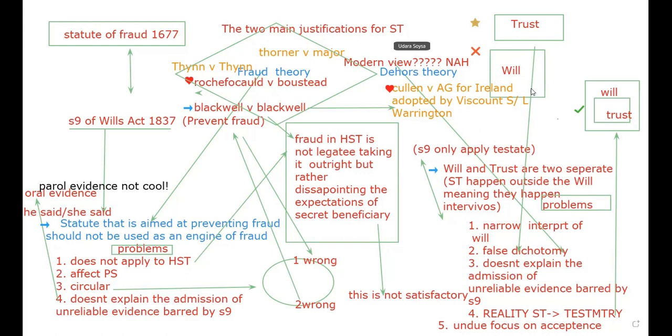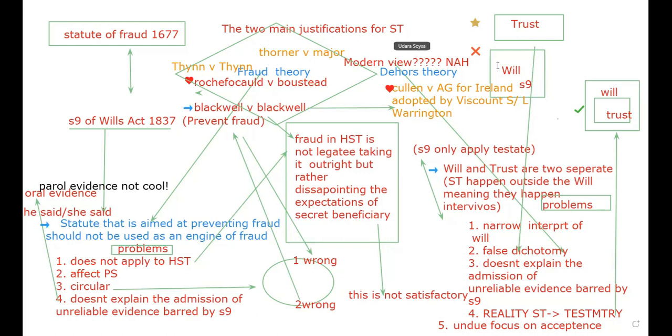So based on this, secret trusts are outside the will. That means section 9 only applies if it's within the will. Since secret trust doesn't happen within the will, it's outside the will, section 9 doesn't apply. So secret trust can be done in a parol, in an oral manner.